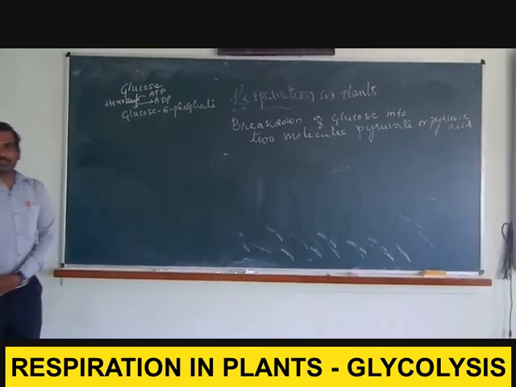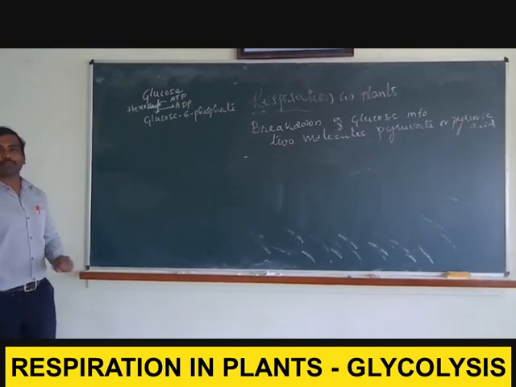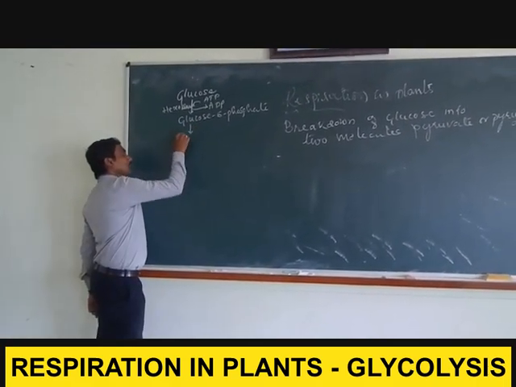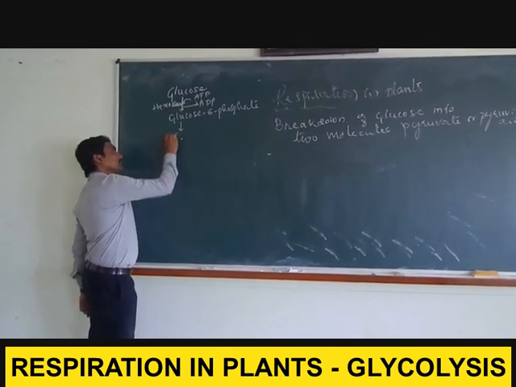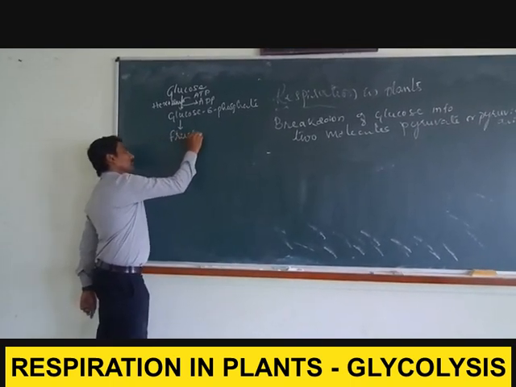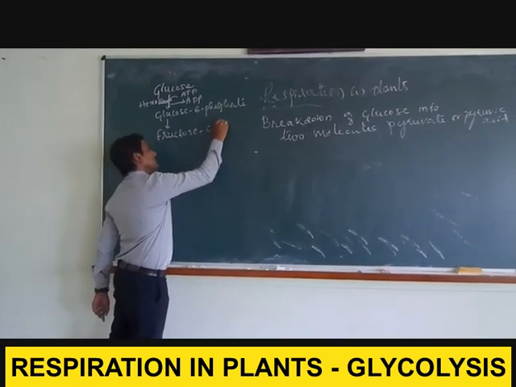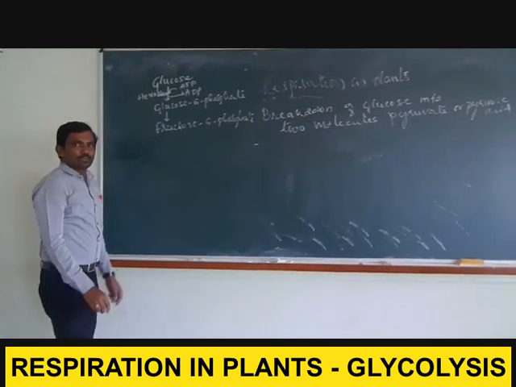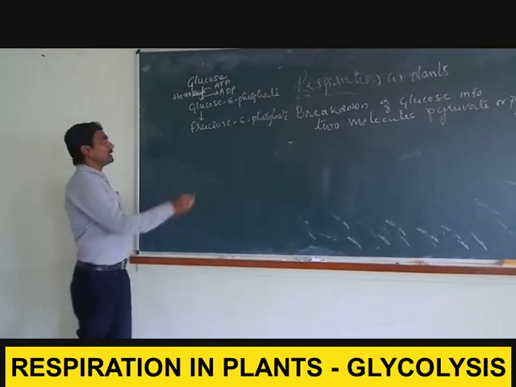This glucose 6-phosphate undergoes isomerization. Glucose 6-phosphate is converted into fructose 6-phosphate. Here no energy is consumed, no ATP is utilized in this process.